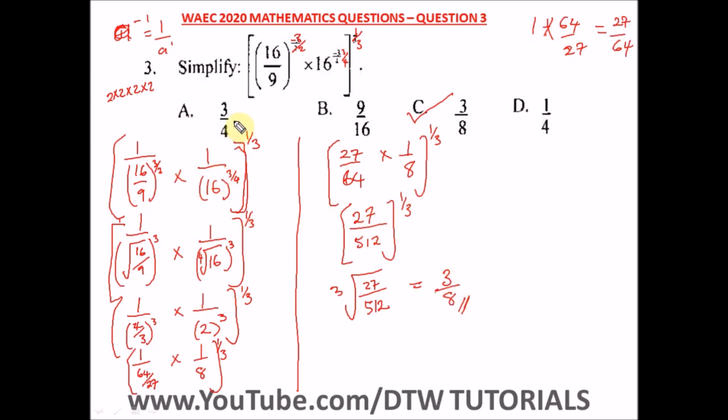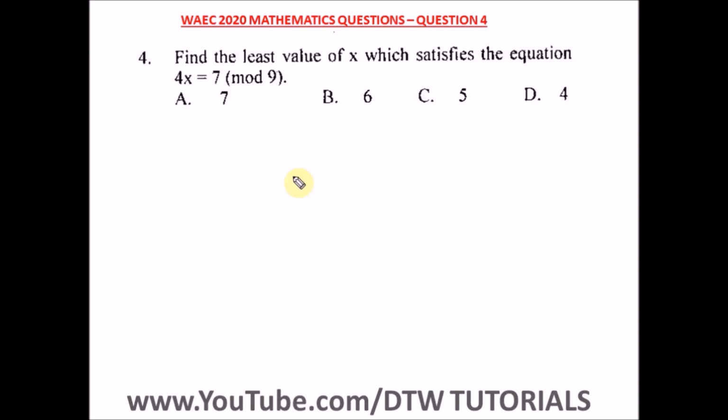Okay, I solved it. There are several shortcuts to this, but I just solved it out in case you see this in your theory section. You have to follow this way, you have to write it down step by step. There are several shortcuts, just 2 steps and we'll get the answer, but I did this purposely so it also helps you if you find this question in the theory section. So the final answer here is 3 over 8.